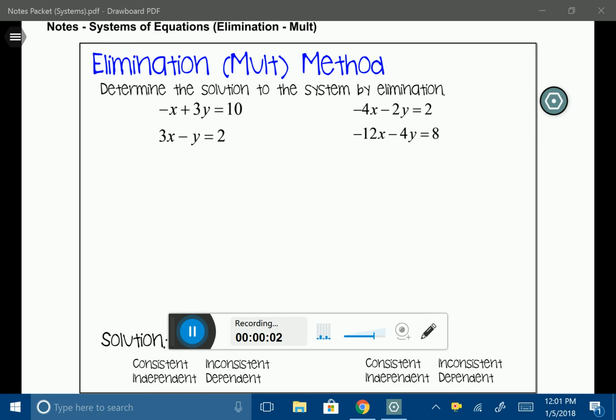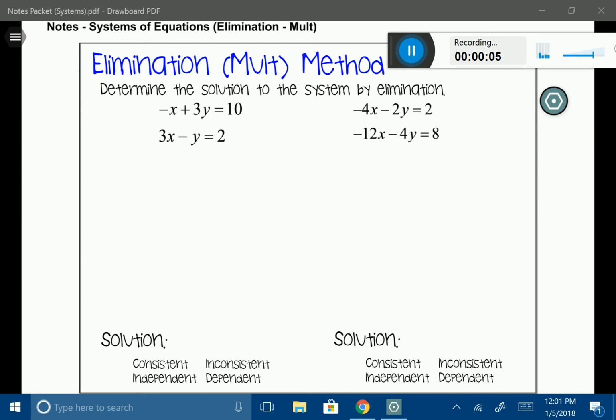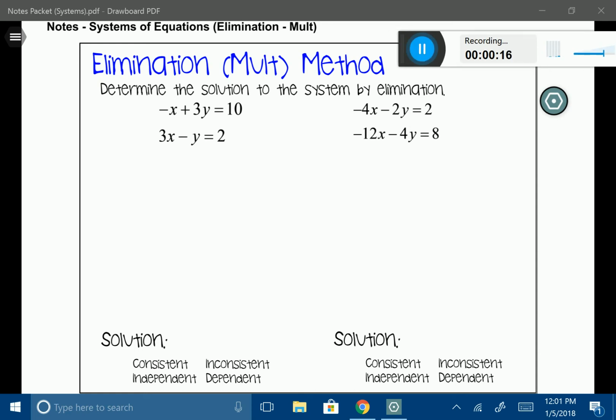All right, in this lesson, we're going to talk about systems of equations, and we're going to be using the elimination method with multiplication. This is very similar to elimination with addition and subtraction, but now we're just changing the operation that we're going to be using. So let's take a look at the first system we have here. It says determine the solution to the system by elimination.